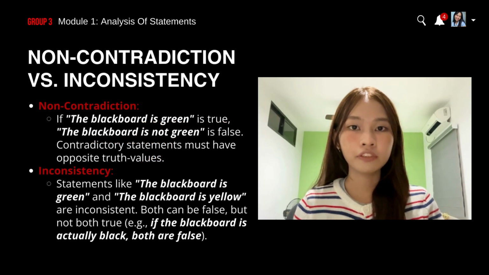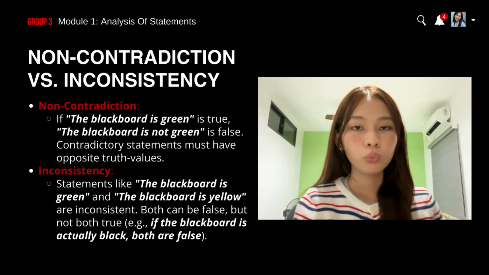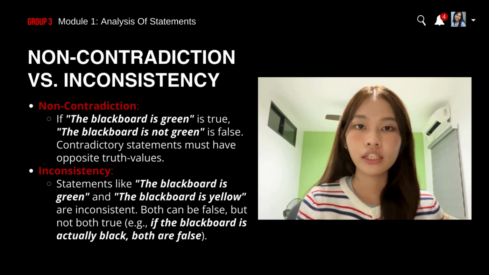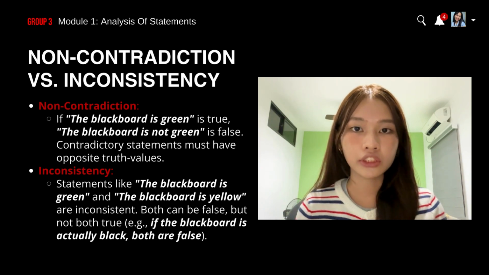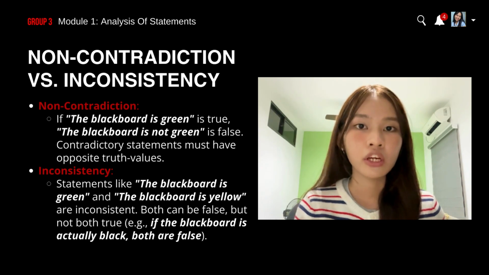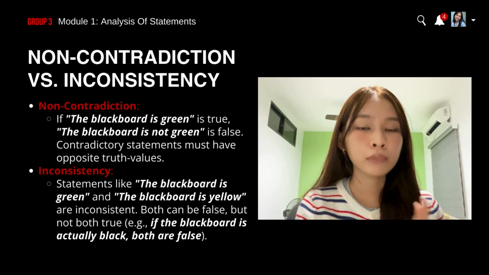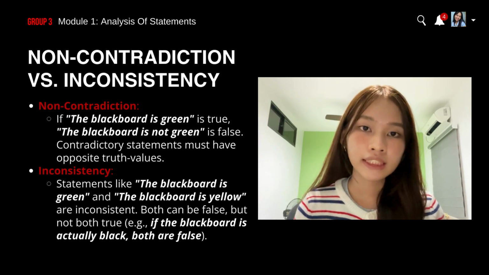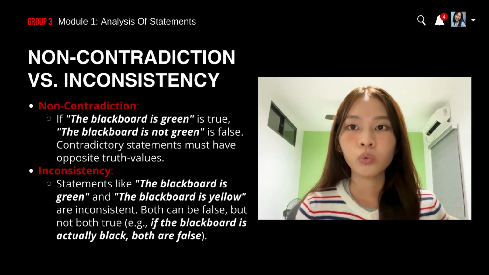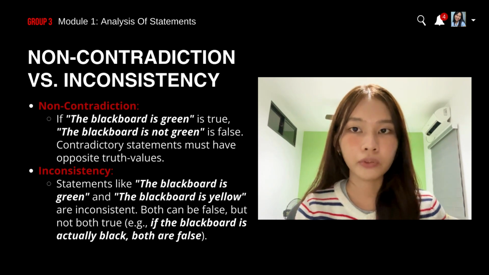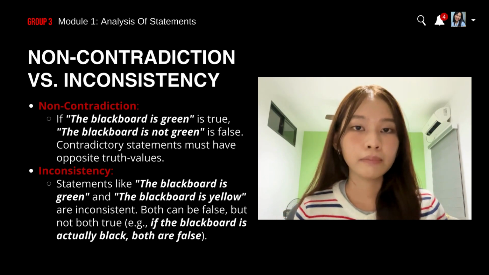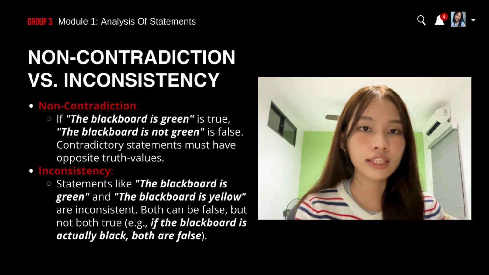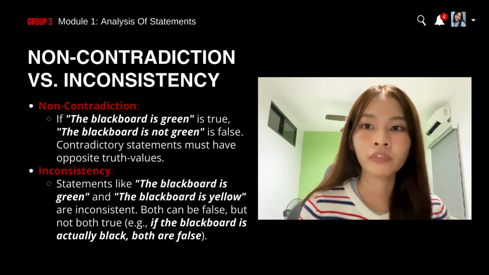Many people so often confuse non-contradiction with the concept of inconsistency. So how do we differentiate them? In the principle of non-contradiction, just like what was said earlier, one must be true, the other must be false. So kung tama ang isa, mali ang isa. When you say a knowledge claim, for example, the blackboard is green, the contradictory knowledge claim is the blackboard is not green, or it is not the case that the blackboard is green.